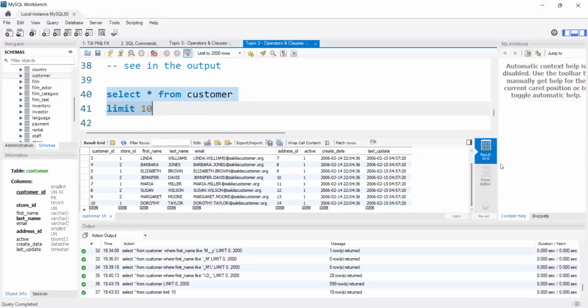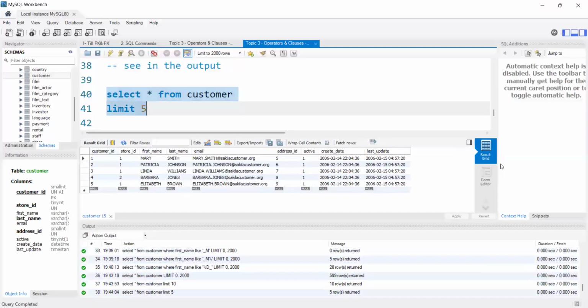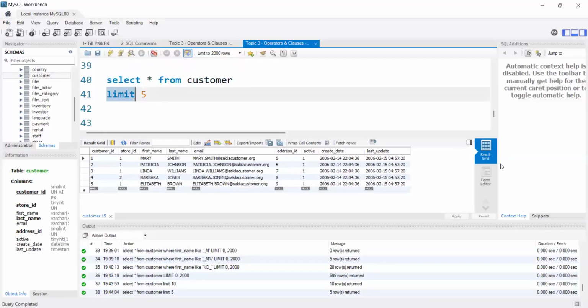See, I got only 10 rows, right? Previously I had many rows, now I got only 10 rows. If I use limit 5, it will display only 5 rows, like that. If we want to display a particular number of rows, then we use the limit clause.